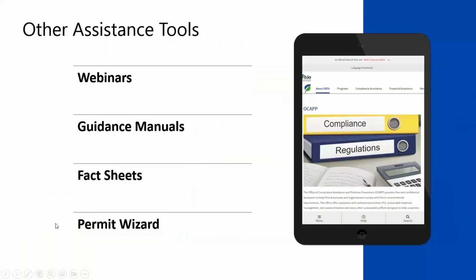Like I mentioned before, we also are in charge of other self-guided assistance tools that we provide to businesses if you just want a self-guided look at what you need and how to help with your regulatory needs. We also host options such as webinars like we're having today. So you can attend some of our other webinars and learn about specific requirements for your business. We put together guidance manuals and fact sheets. Those are often hosted on our website. And then we are the group that maintains our Permit Wizard tool. So we've provided a big update to it, and we're excited to talk about that today.